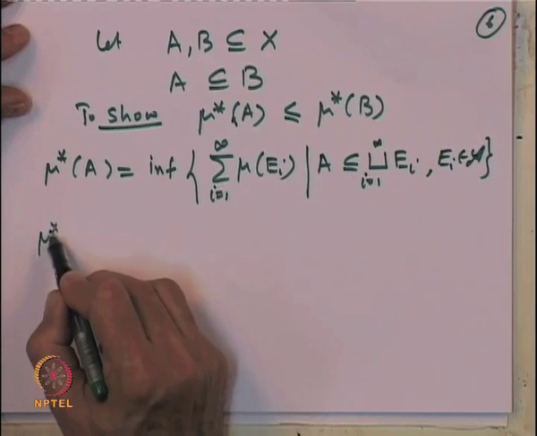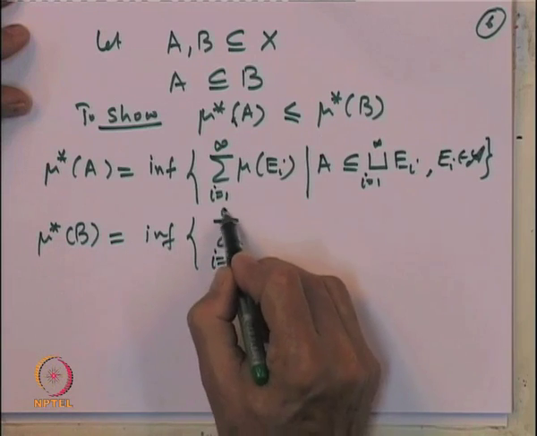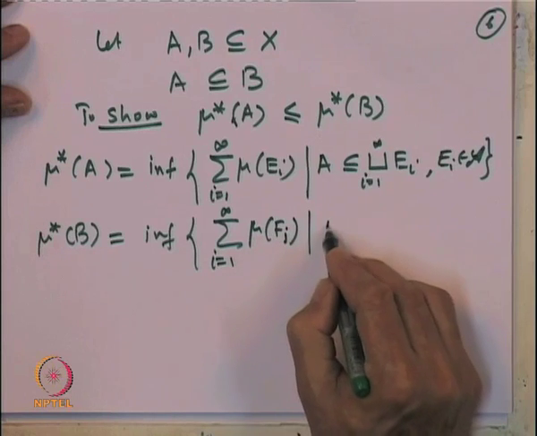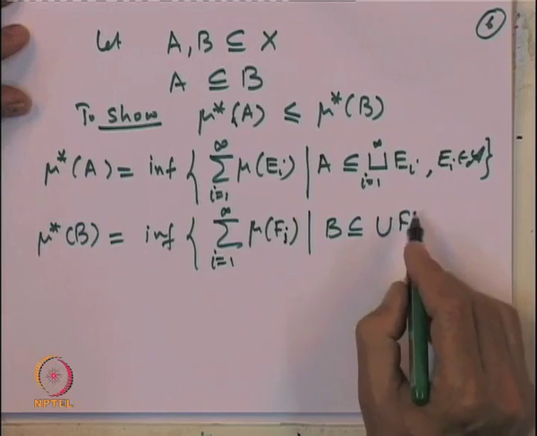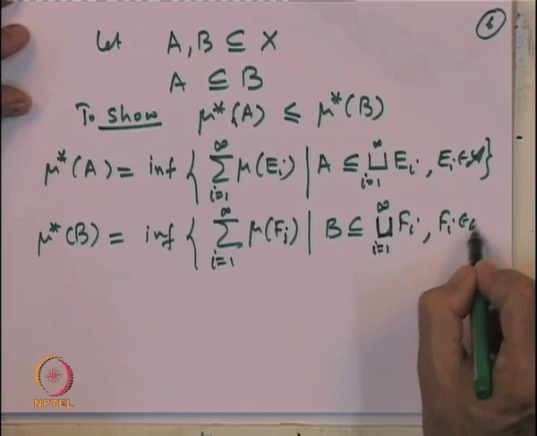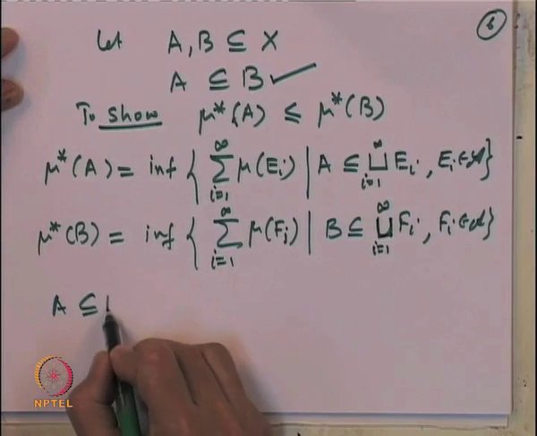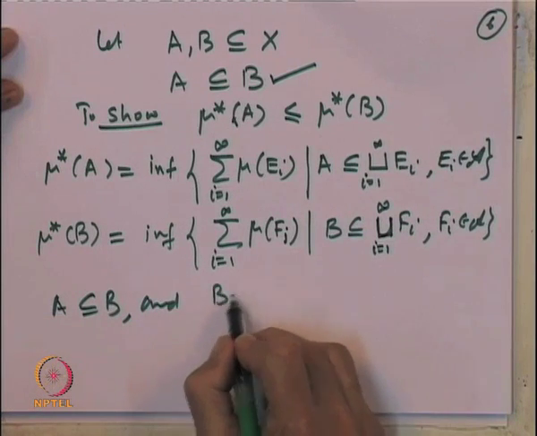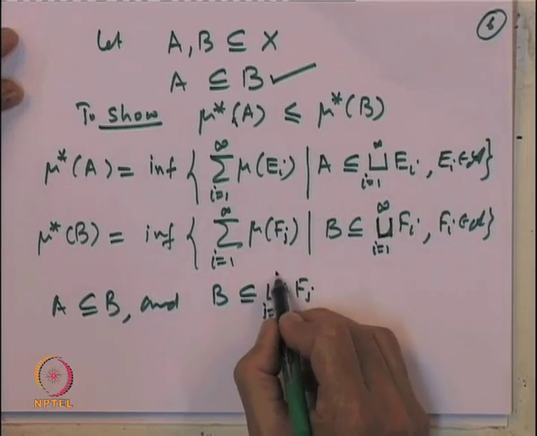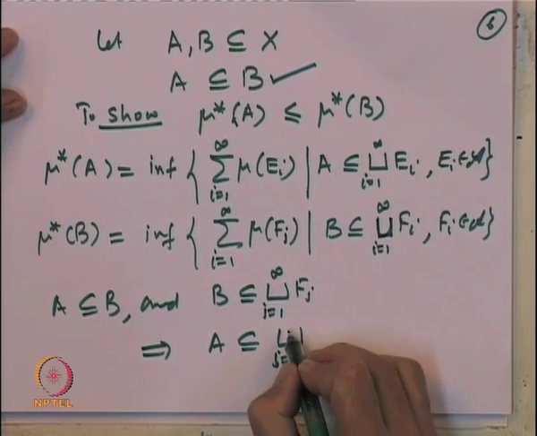And what is mu star of B? That is the infimum of the sum over i equal to 1 to infinity of mu of F i, where B is contained in the disjoint union of the F i's, where the F i's also belong to the algebra A. Now, note, if A is a subset of B and B is covered by the union of F j, j equal to 1 to infinity, then A is also inside the union of F j.